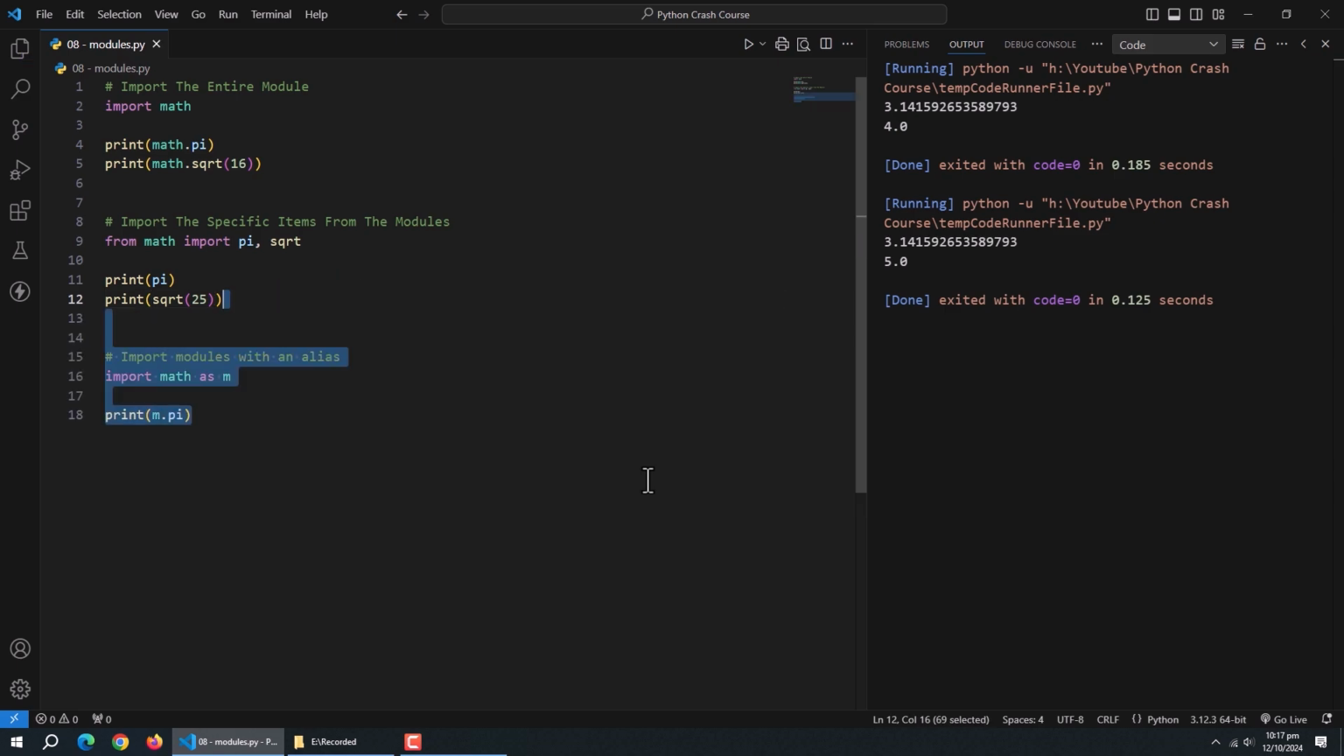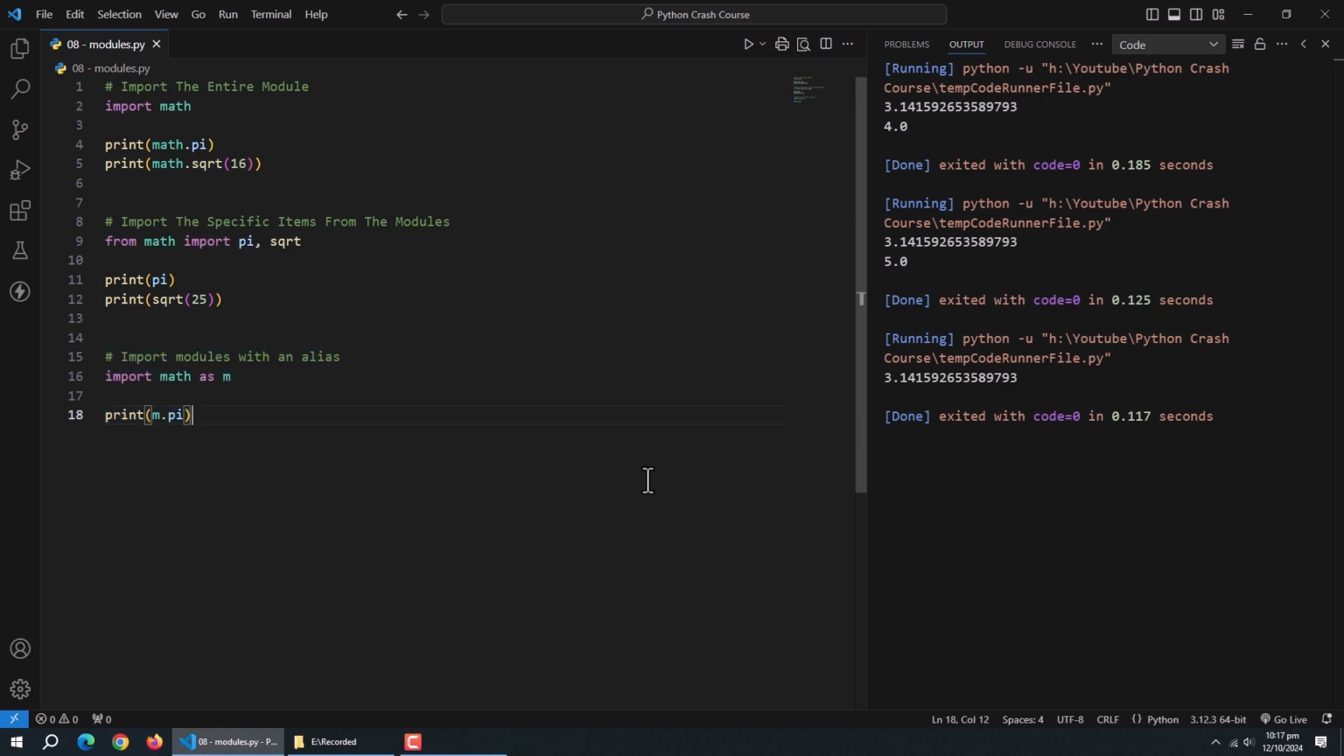Next method is to import the module with an alias. To prevent rewriting the module name again and again, we can import it using an alias. Like here, we imported this math module as just the letter m. Inside the print method, we can use this m letter to access all methods of the math module.